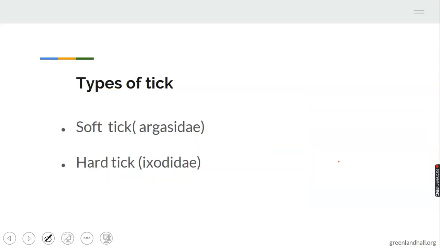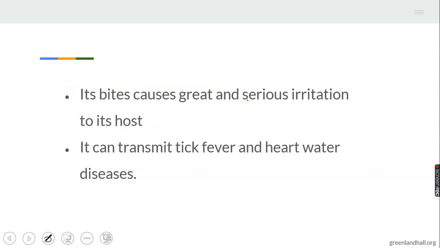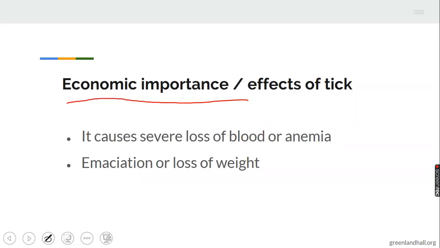There are 2 types of tick: soft tick and hard tick. Take note of that. Economic importance of tick. 1. It causes severe loss of blood or anemia.